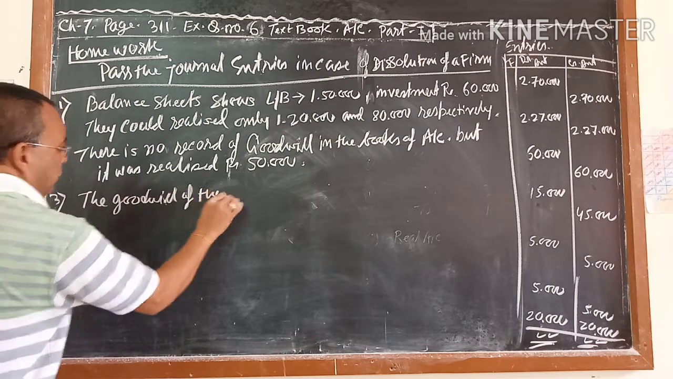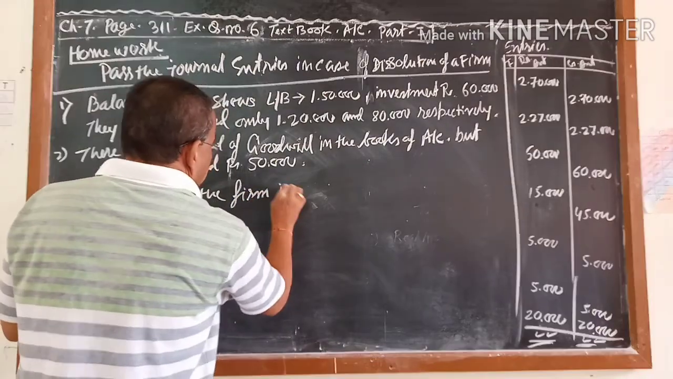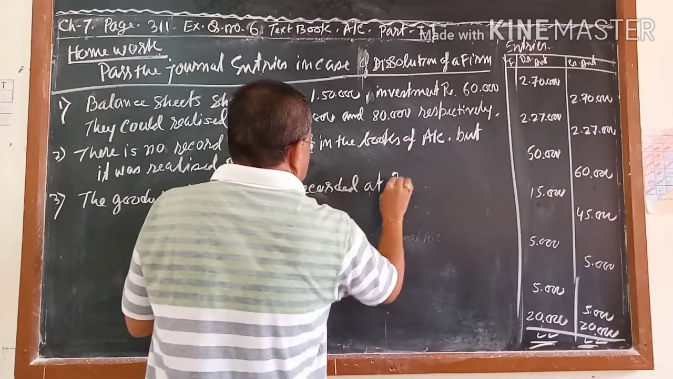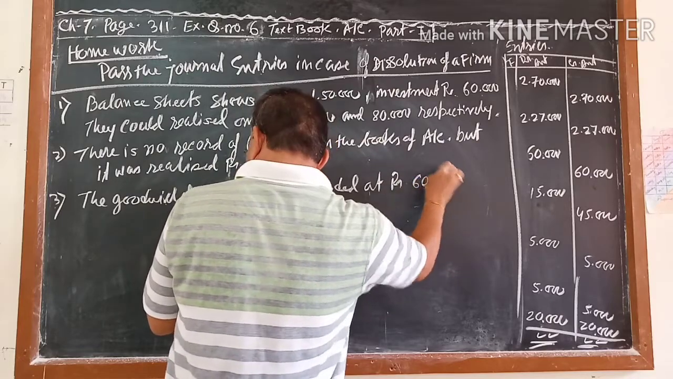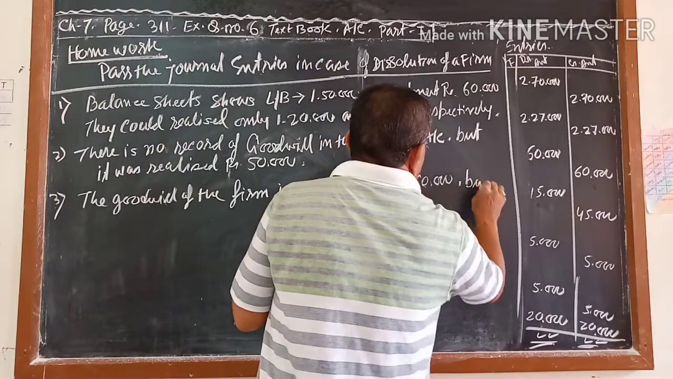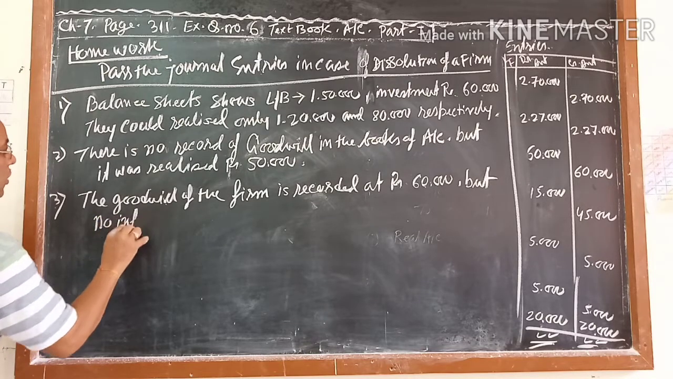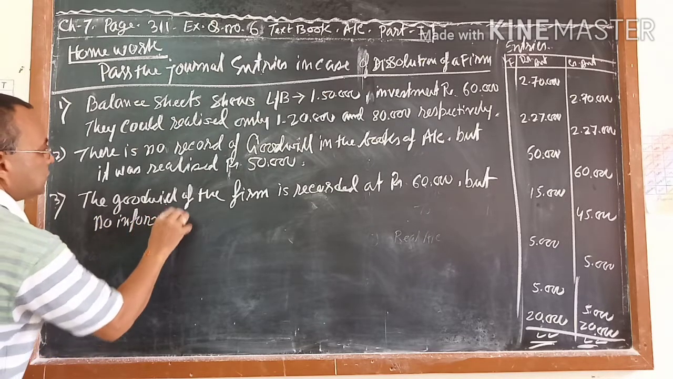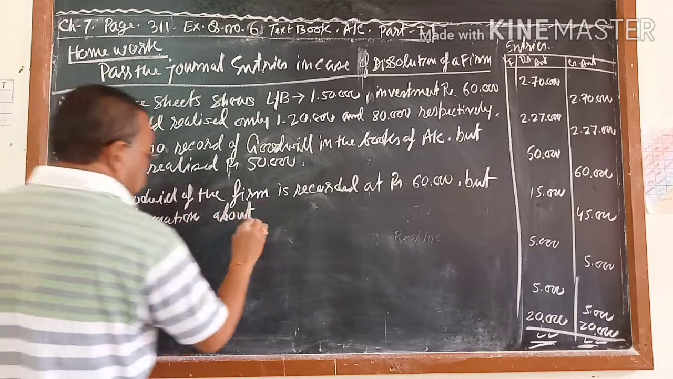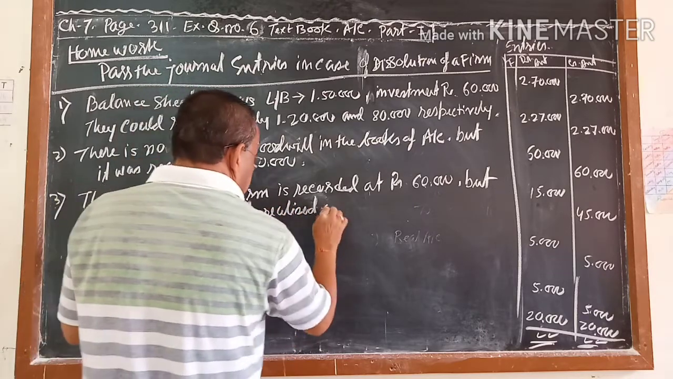Number 3. The goodwill of the firm is recorded at rupees 60,000, but no information about any amount released.